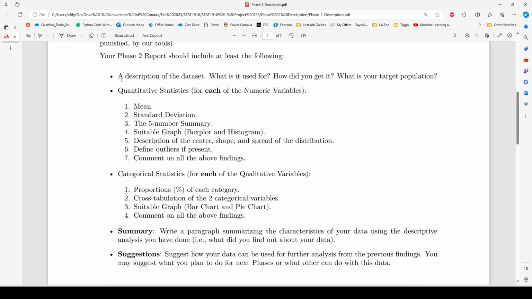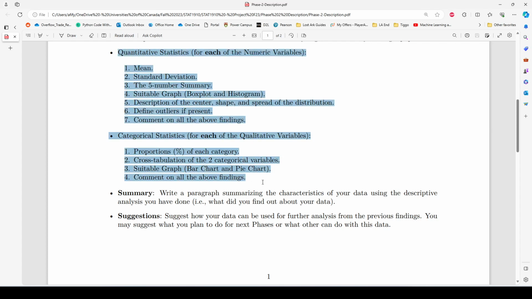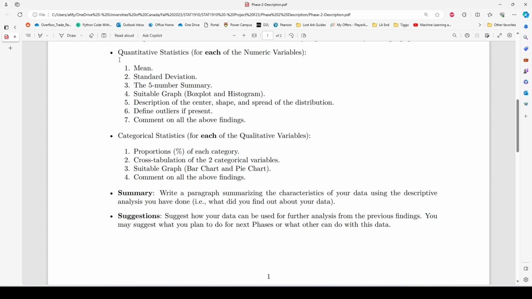After doing this, the first thing is the introduction of the data, then quantitative statistics on R and comments, then categorical statistics on R and comments. Finally, we write a paragraph or two summarizing everything you got. So here you will be commenting on the quantitative data, and here you will be commenting on the categorical data. Here, I want you to write a paragraph summarizing the characteristics of your dataset. So you will describe the whole dataset from your findings in the quantitative and the categorical sections.